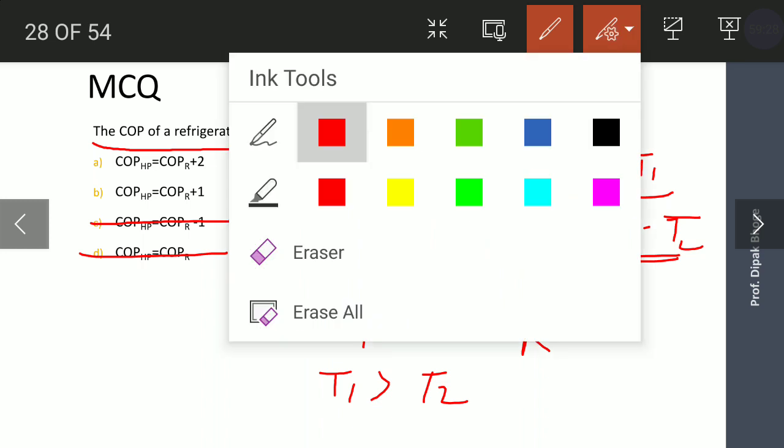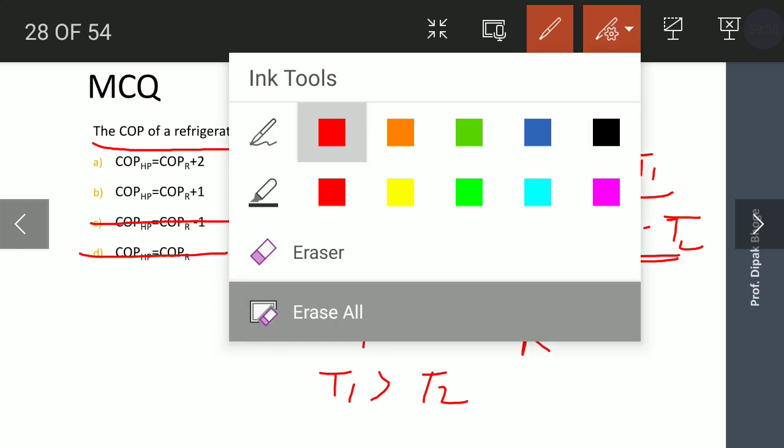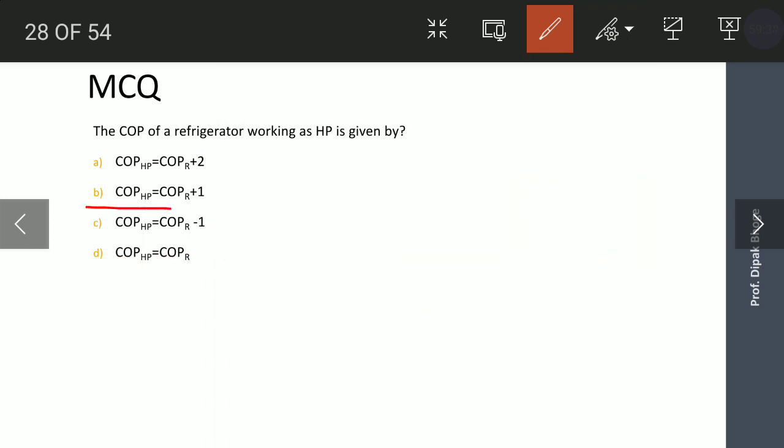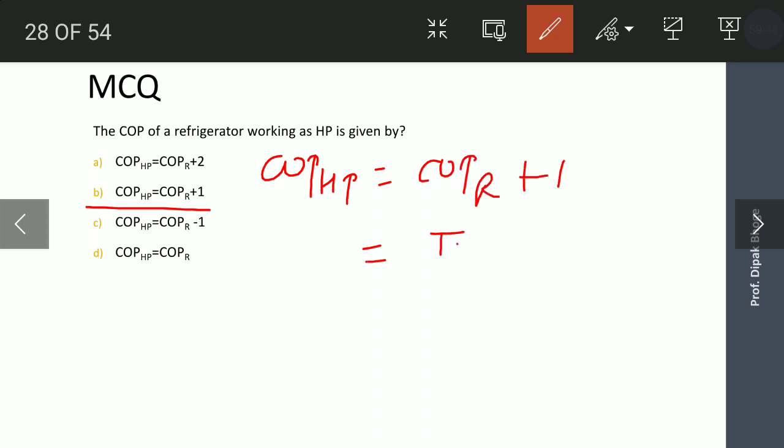Then out of these two, one option you can take. Let us take option B. COP of a heat pump is equal to COP of a refrigerator plus 1. So what is the COP of refrigerator?